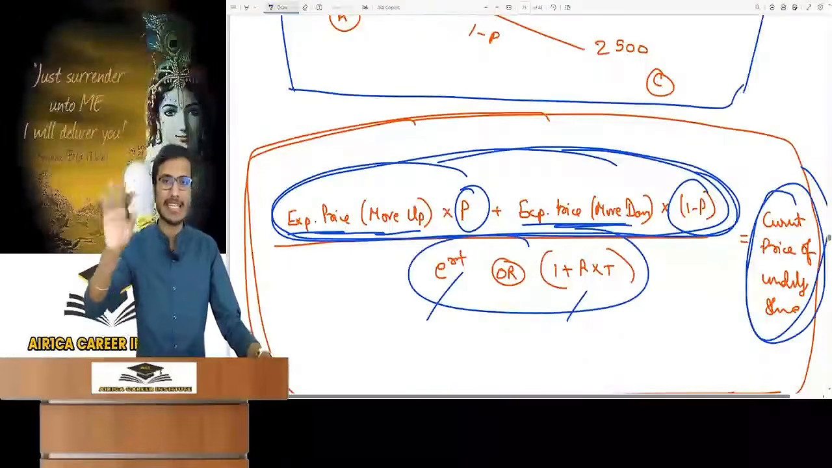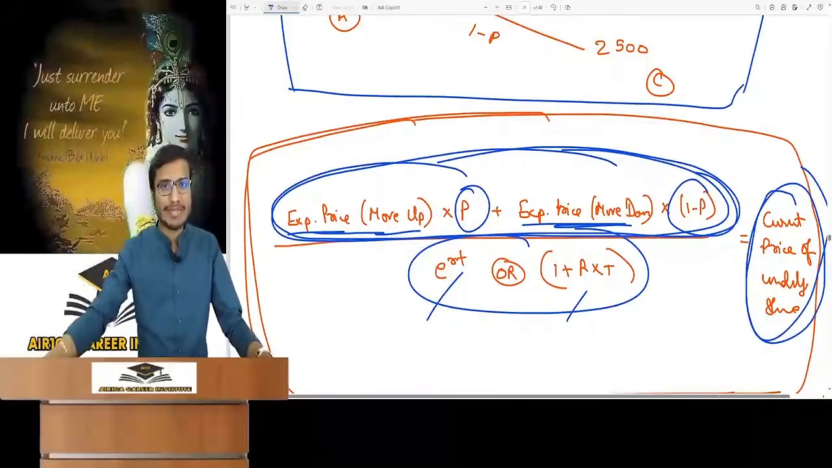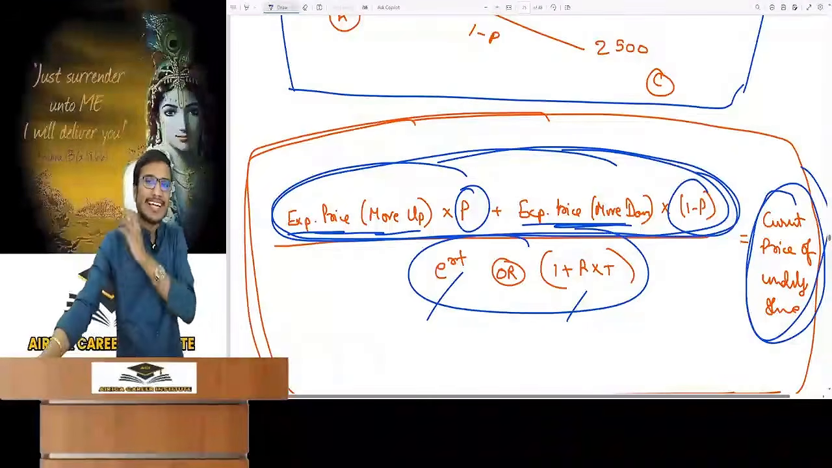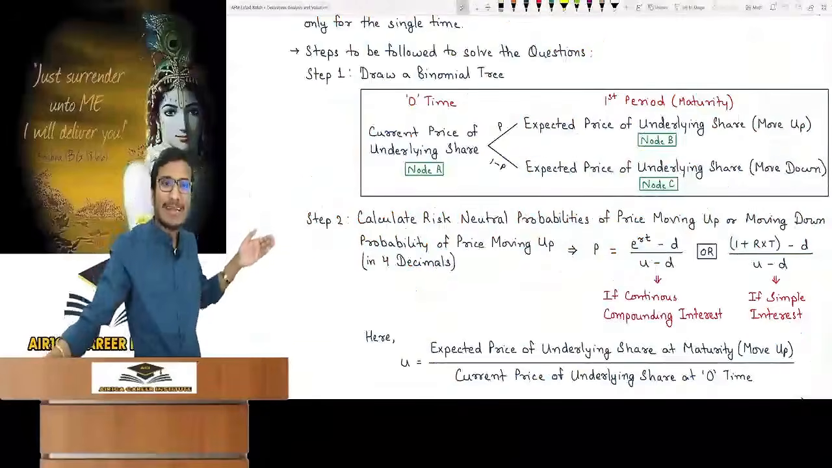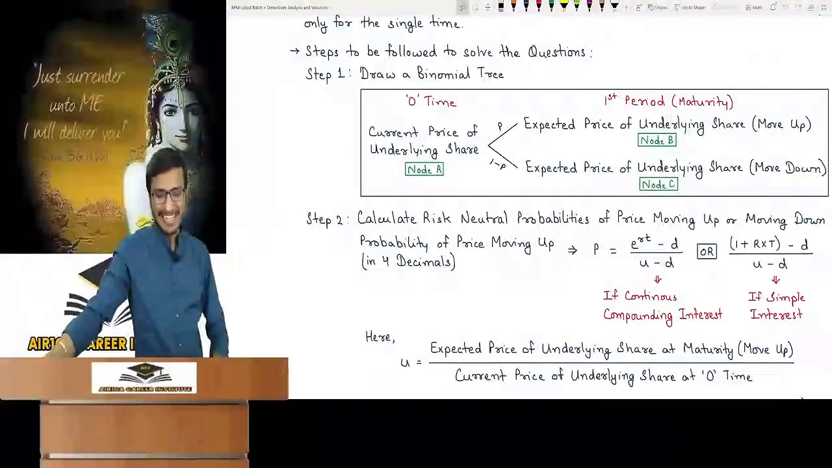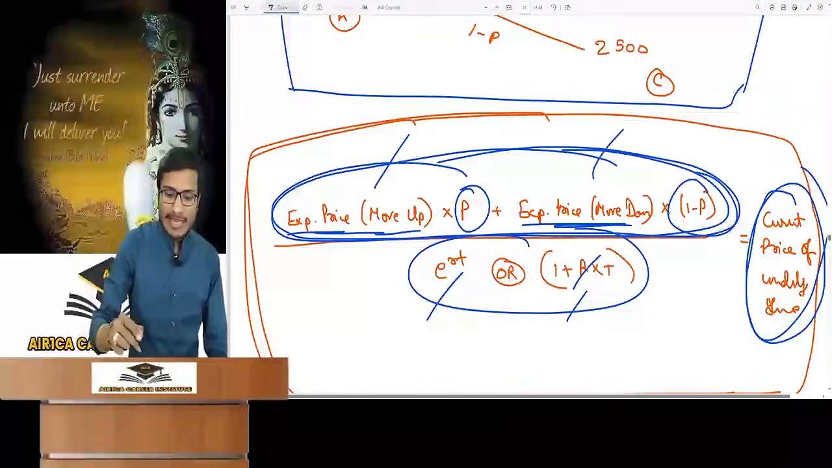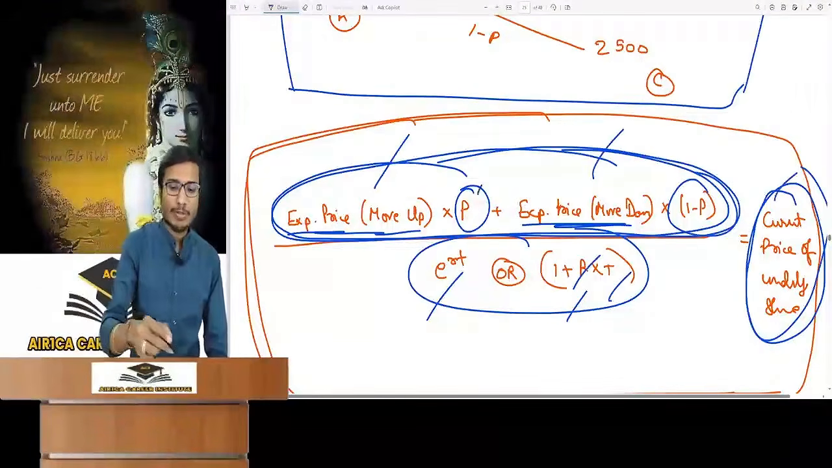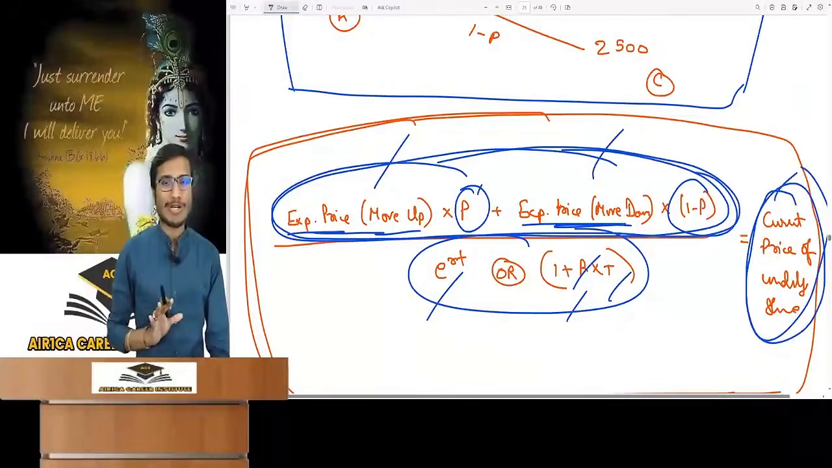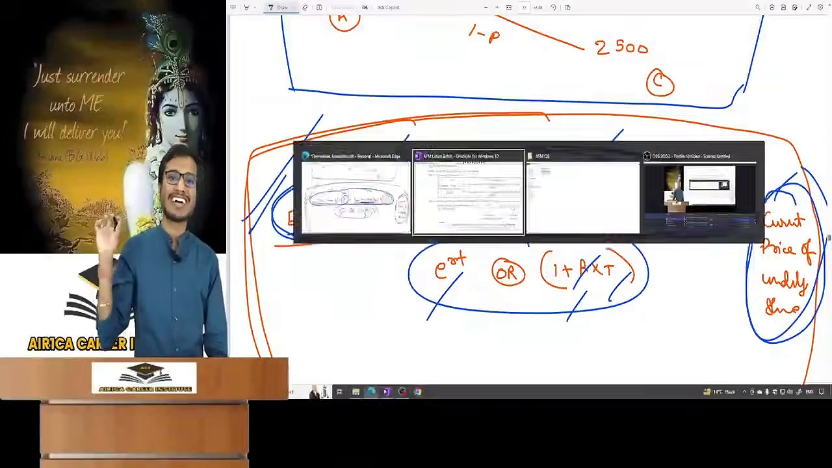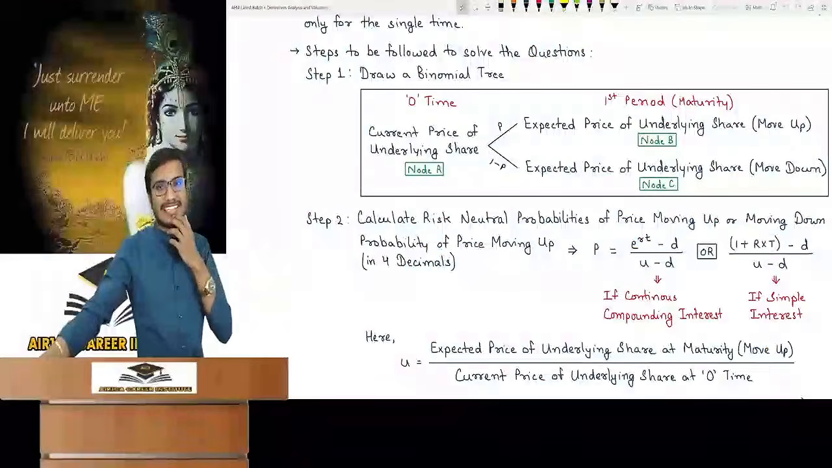I had already explained this in much detail, so we don't need to go in depth here. If you keep expanding this formula, ultimately you will get the same formula again. In this formula you can put the expected price for move up or move down, the rate of interest, time and current price, and P and 1 minus P will get calculated automatically. You can calculate probability from this formula also. The institute writes it like this, nothing else.